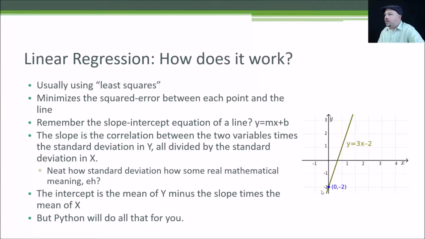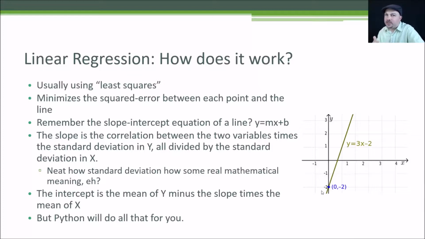How does it work? Well, internally it uses a technique called least squares, ordinary least squares. It's also known as OLS. You might see that term tossed around as well. The way it works is it tries to minimize the squared error between each point and the line. The error is just the distance between each point and the line that you have. If we sum up all the squares of those errors, it sounds a lot like when we computed variance, right? Except instead of relative to the mean, it's relative to this line that we're defining, so we can measure the variance of the data points from that line. And by minimizing that variance, we can find the line that fits best.